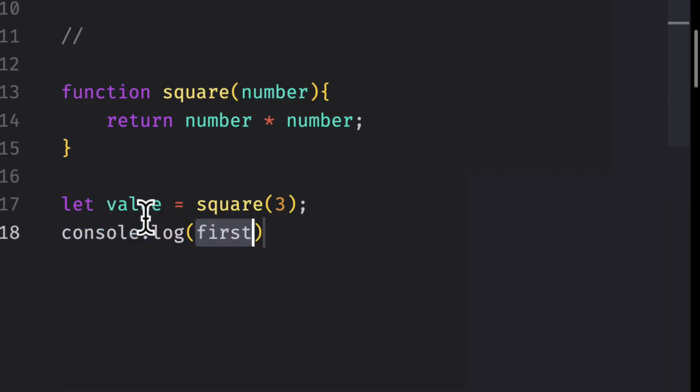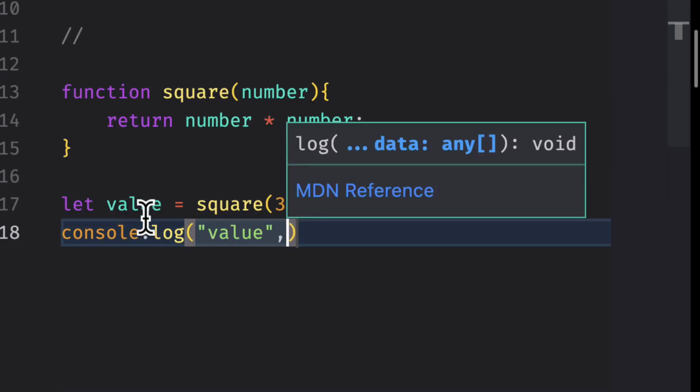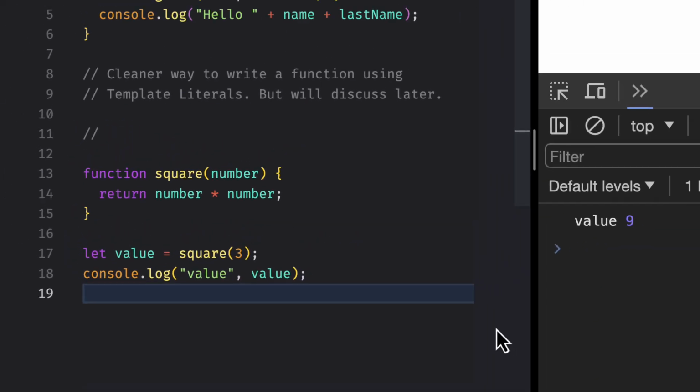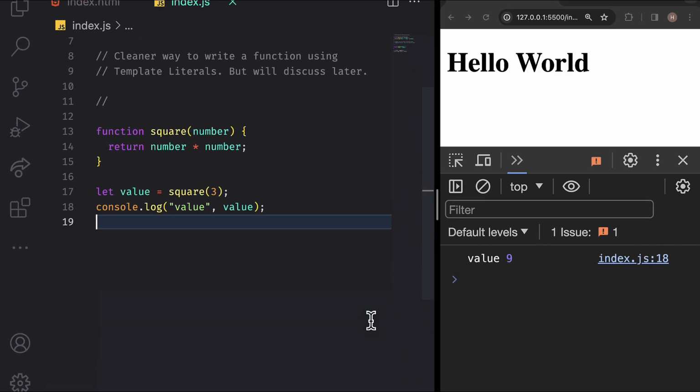Now in this specific example, if all we want to do is display the square on the console, we don't necessarily have to declare a separate variable. We can exclude the variable declaration and directly pass the square to console.log. When the JavaScript engine executes this code, it calls the square function, gets a value, and then passes that value to console.log. Save the changes.